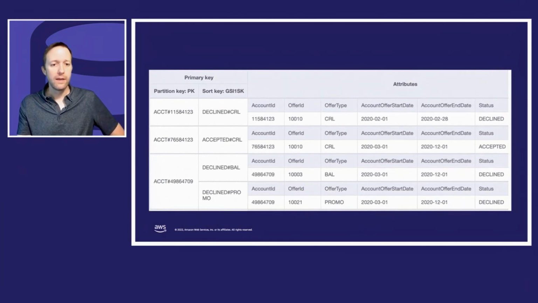This one is the combination of status and offer type. What that lets you do is now I can query for this account, give me all declined offers, give me all accepted offers, or give me all declined offers of type BAL or all declined offers of type promo, because I've done this hierarchical structure to the sort key.